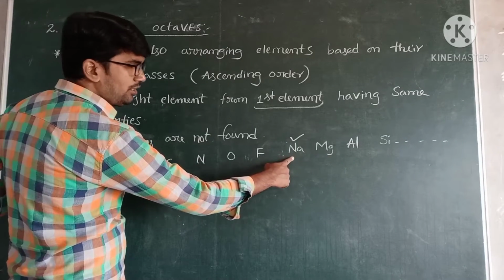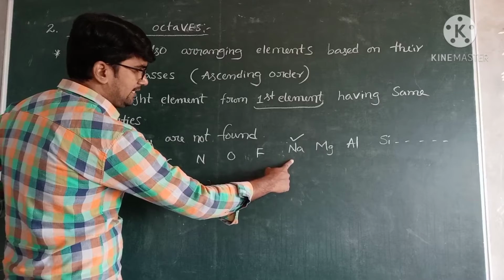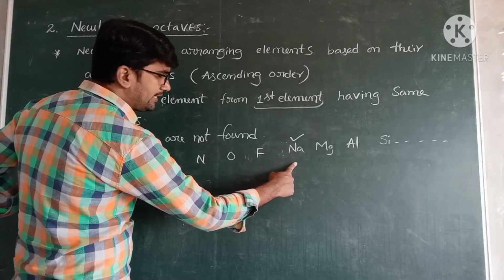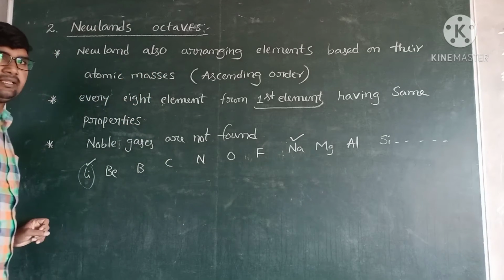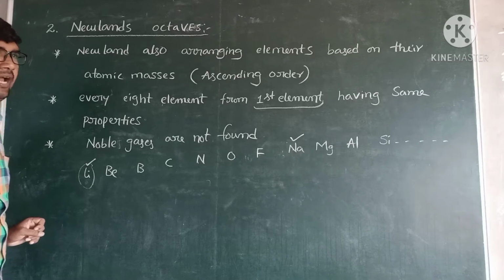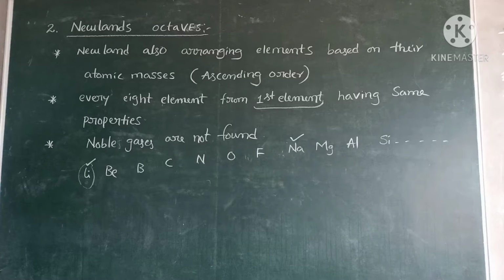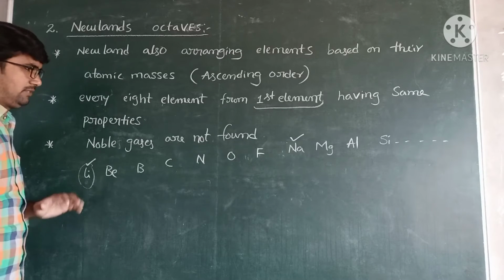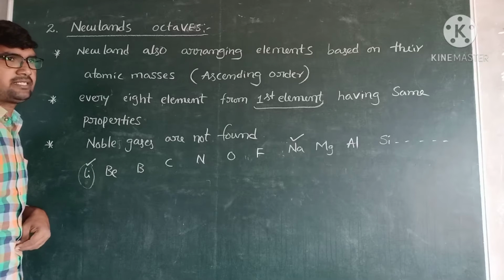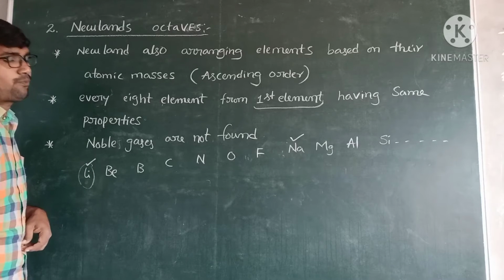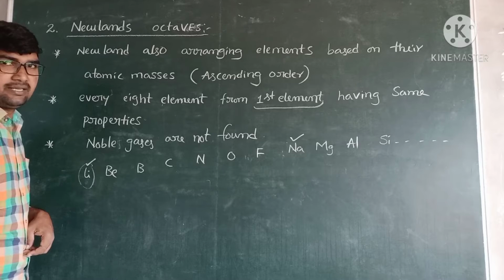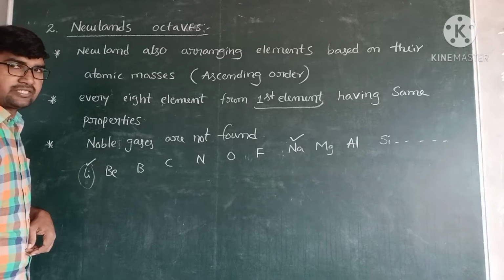These two react with hydrogen and react with oxygen. So the same physical properties and the same chemical properties are present in the first and eighth element.